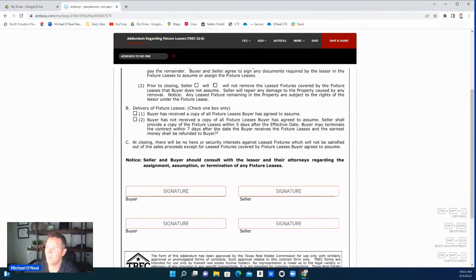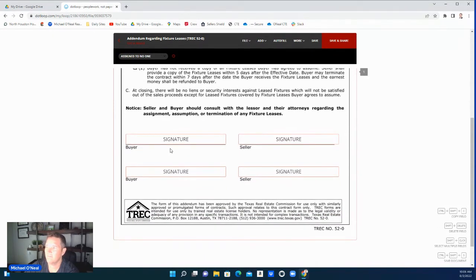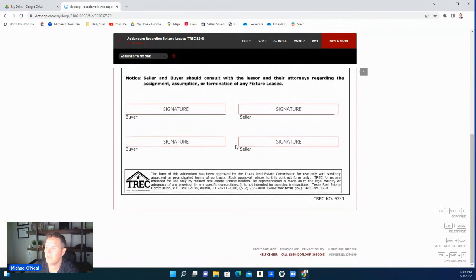Remember that. So I would recommend getting a copy of the lease agreements from your seller and presenting it immediately. You can even put it with the seller's disclosure. This needs to be presented right away, so don't wait until the last day of the contract, and then there are misinterpretations on how the contract reads, because those kinds of things will come up. And the buyer of the property and your seller will need to sign this and agree to it.